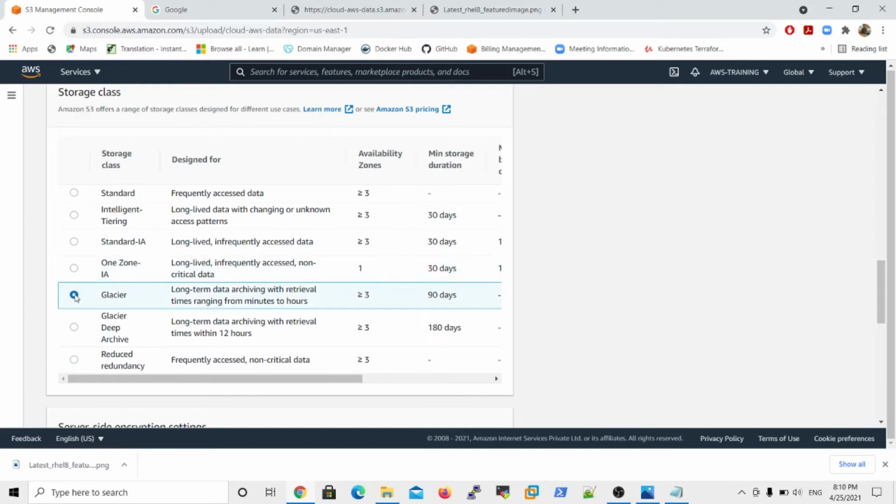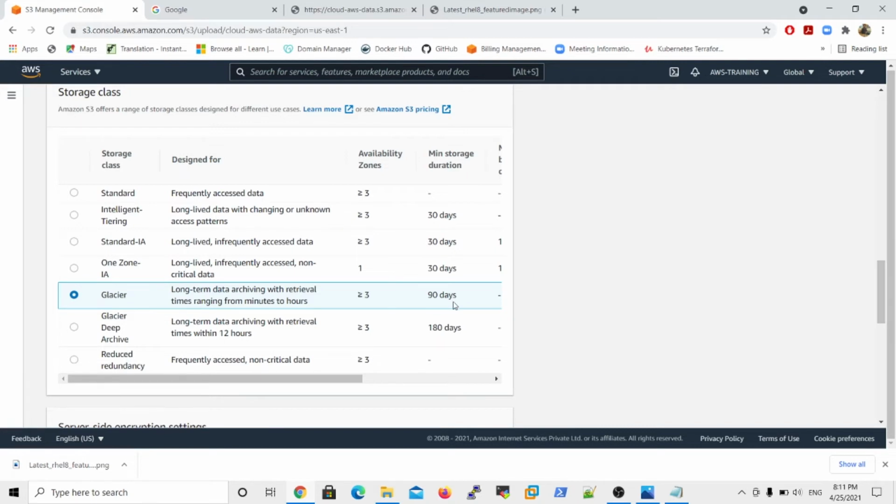If you select Glacier, Glacier is a long term backup storage class. So it is better to store backup data there. When you are looking for backups, then it is better to select Glacier storage. This storage class also replicates to more than 3 availability zones, but the minimum storage duration is 90 days.